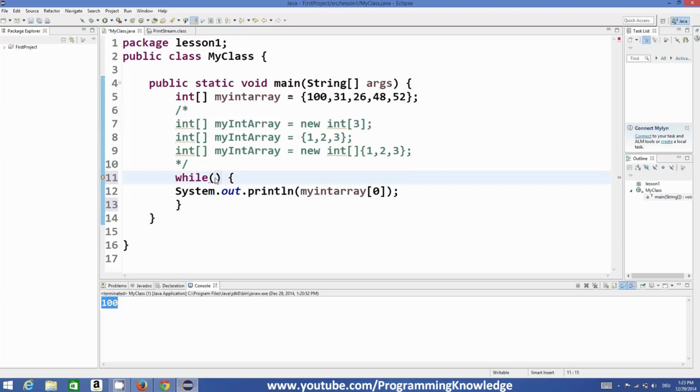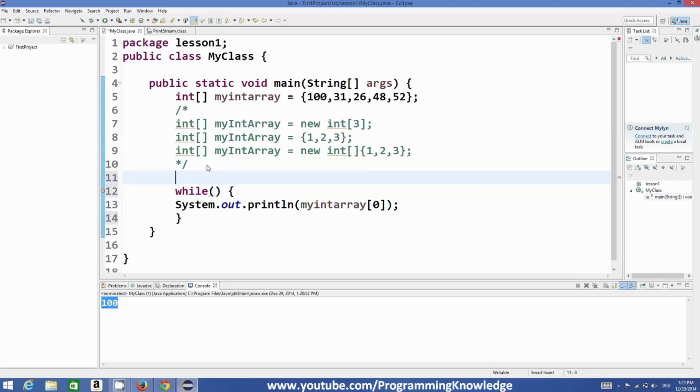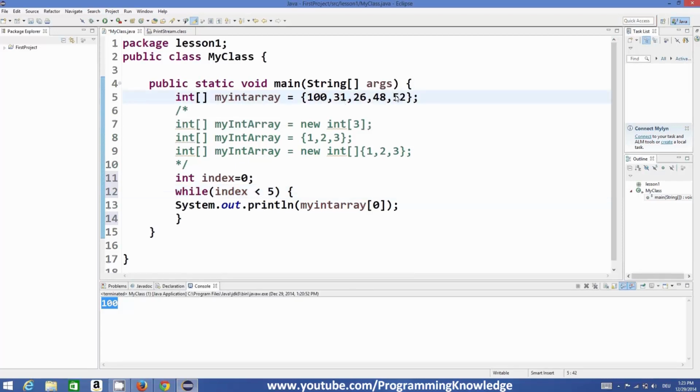For example, I declare one more variable, int i equal to 0, which will be the index, or let's name it index of the array. If index is less than 5, because 0, 1, 2, 3, 4, it will go up to 4, but as soon as it goes to 5, it will be exhausted, right?